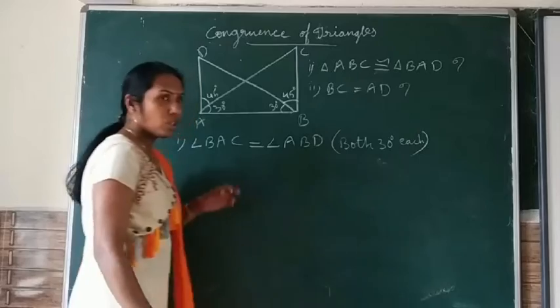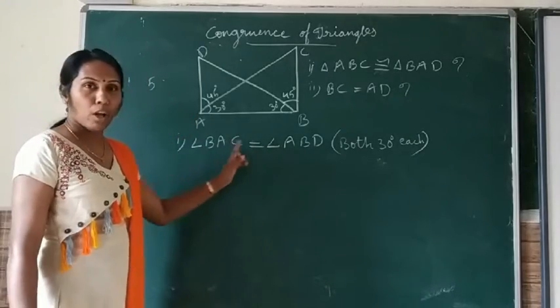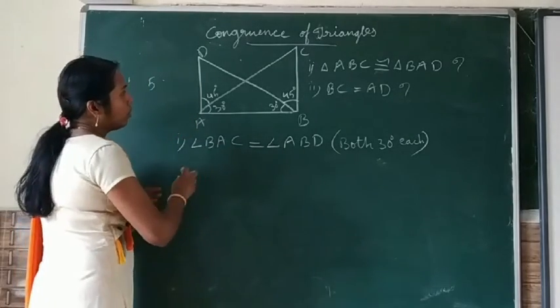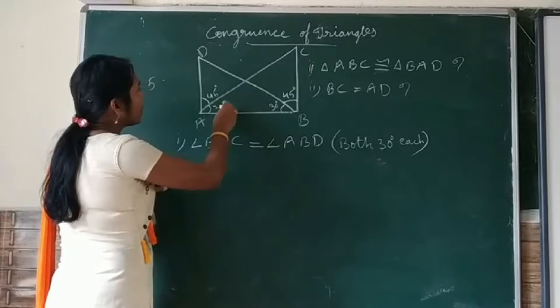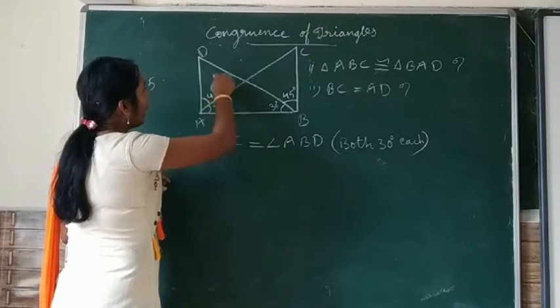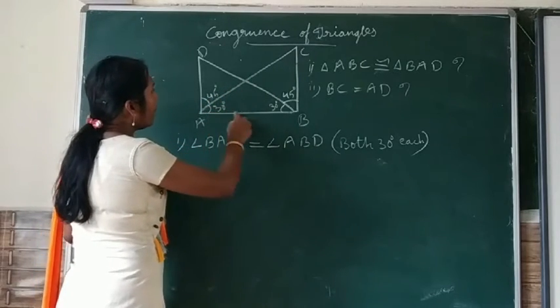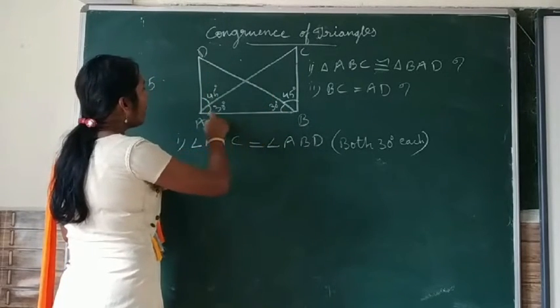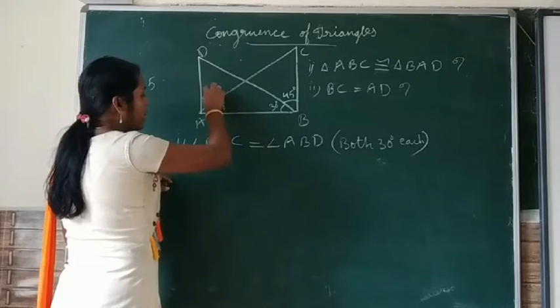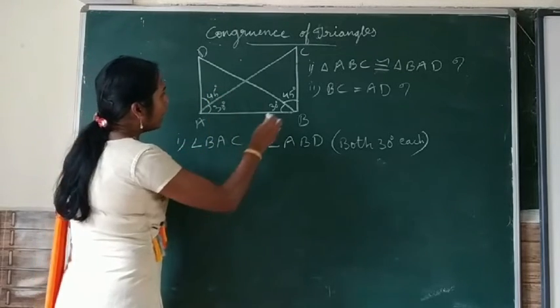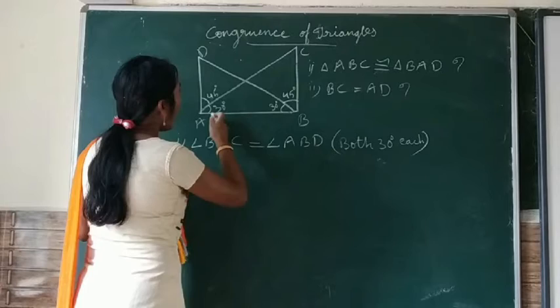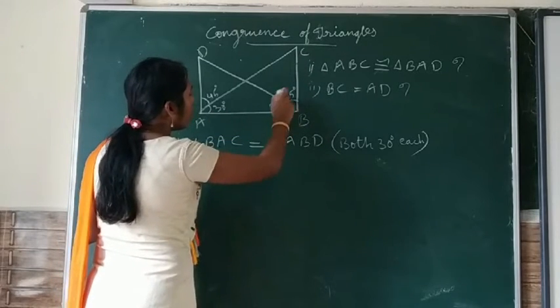It is given. So these are the first pair of equal parts. Now, it is given that angle DAC is 45 degrees. So in triangle BAD, angle BAD is the sum of these two angles, and in triangle ABC, angle ABC is the sum of these two angles.